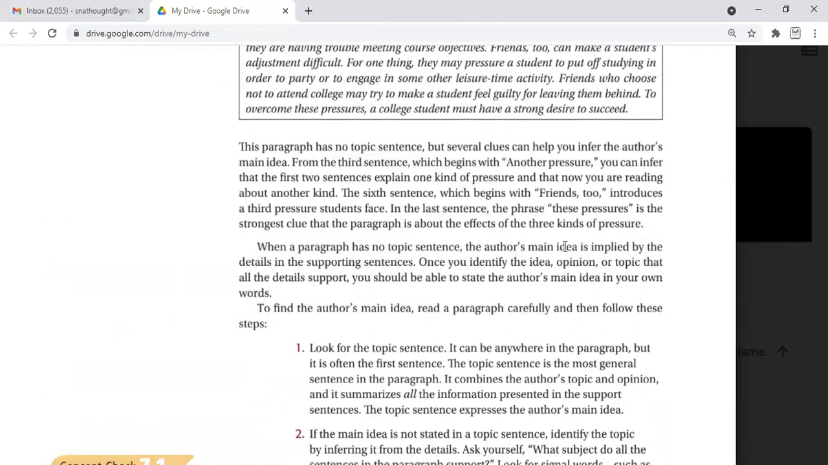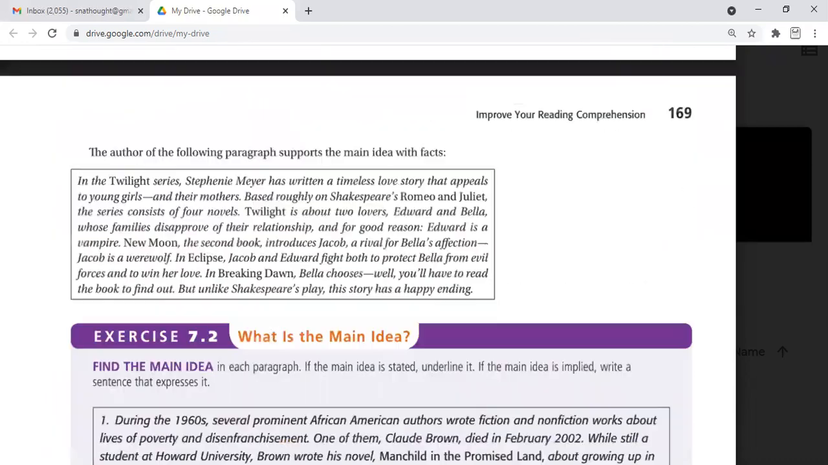Find the main idea, find the comprehension, and see why reading is important. You can see how to identify the supporting details.